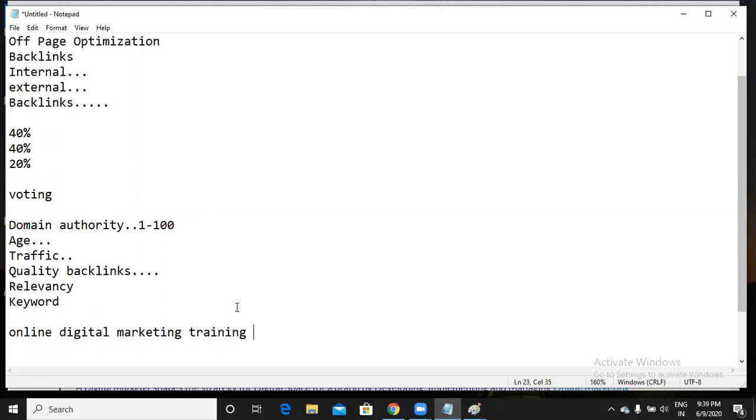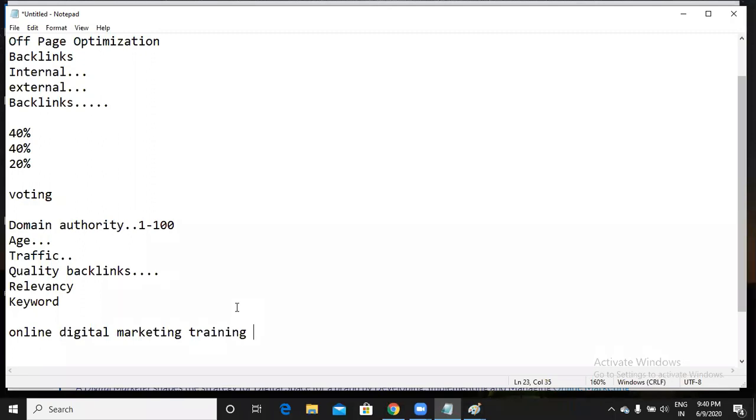Now, Meena, you have a keyword, is it kids wearing a mask, right? Right, mask. Okay, so now what you have to do in order to show your website on top for that keyword is get backlinks from other websites to your website for that keyword, right?